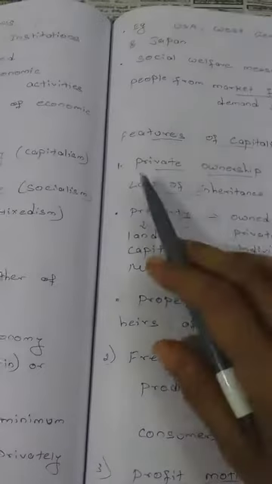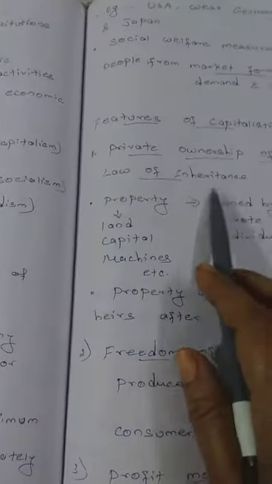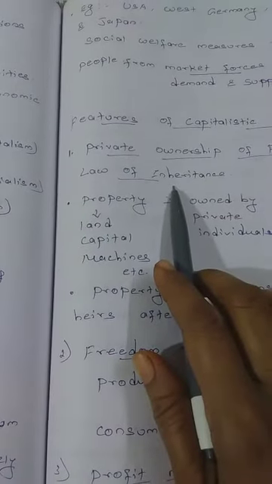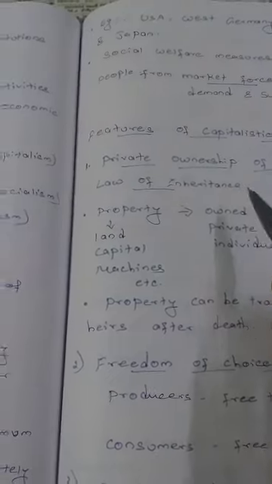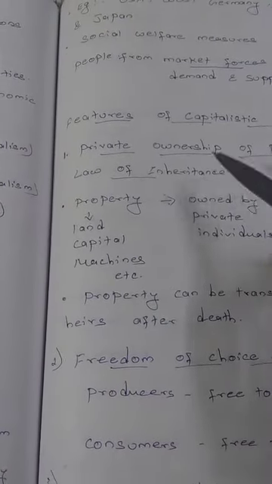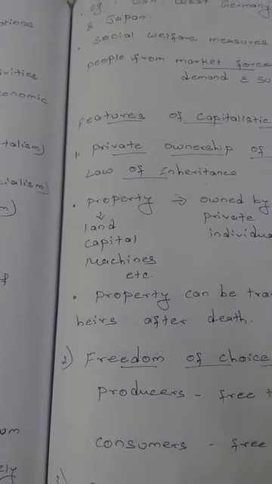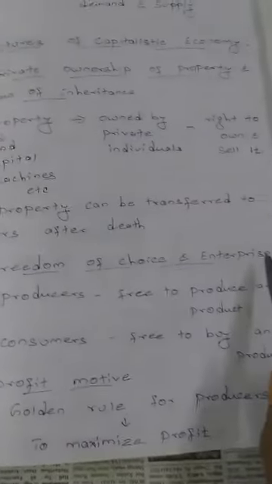So these are the features of capitalistic economy. I'll go over them again. The features of capitalistic economy are private ownership and property of inheritance. Remember, the word inheritance refers to the property being transferred to the legal heir. Legal heir refers to, if a person dies, the property is transferred to his son or to his daughter. That is called inheritance. And the second point is freedom of choice and enterprise.